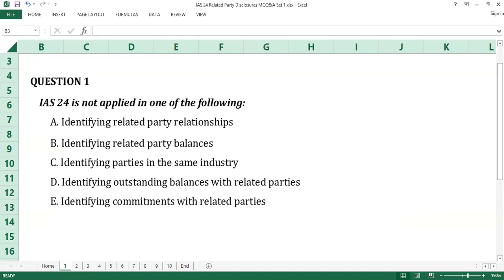The standard does not deal with identifying parties in the same industry or competitors unless the competitors on their own ordinarily are related parties. C is the answer to question number 1.